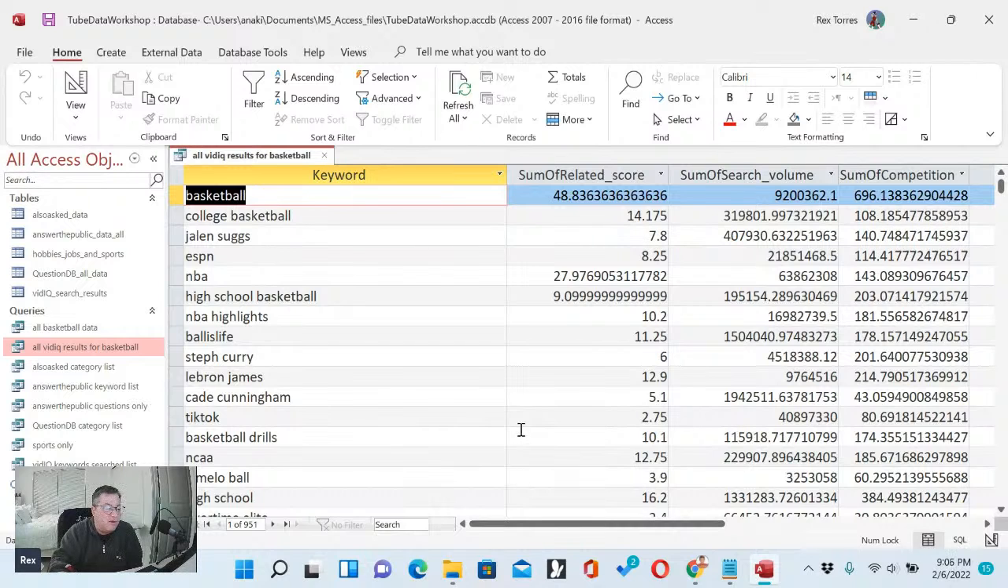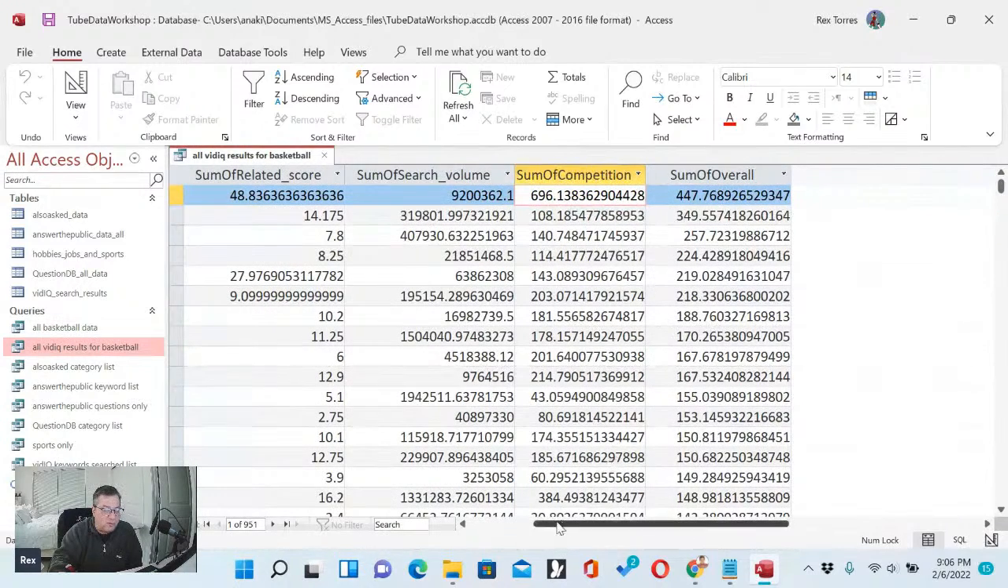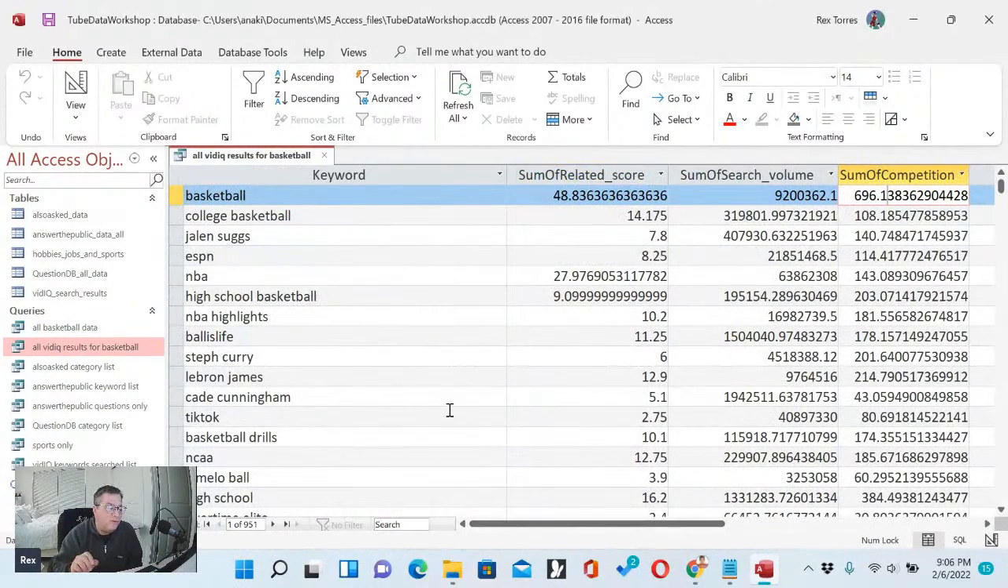So I had it group everything together, which means that when there are duplicates, it sums up the columns here: related score, search volume, competition, and the overall score. So that's what you want. You want to know which are the keywords which appear in multiple searches. Those are the keywords that you really want to focus on when you're trying to make a list of the top keywords.